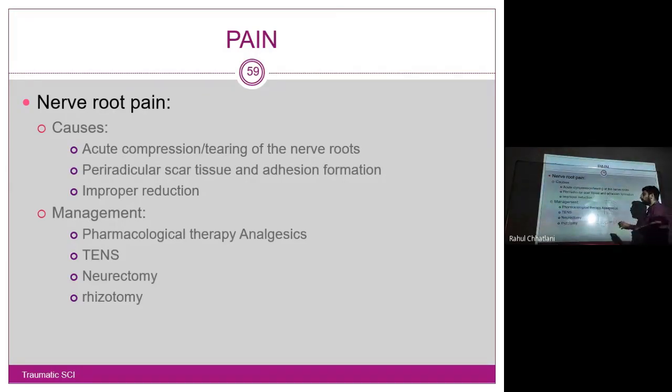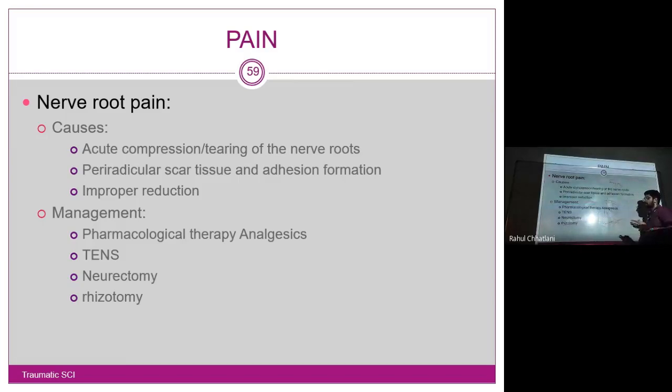Specifically, we are talking about sensory as well as mixed nerves, and only those will cause pain. Pure motor nerves can never produce pain. And improper reduction: a fracture has happened, the reduction was not done properly, the nerve was injured during surgery, or the reduction as such leads to compression of the nerve, then there are chances the patient will complain of pain.